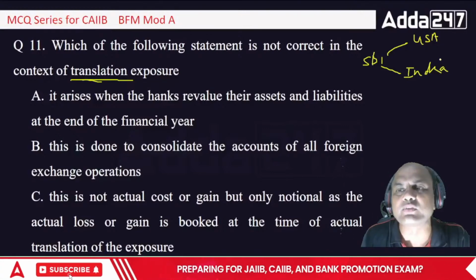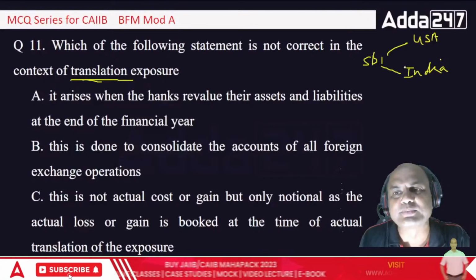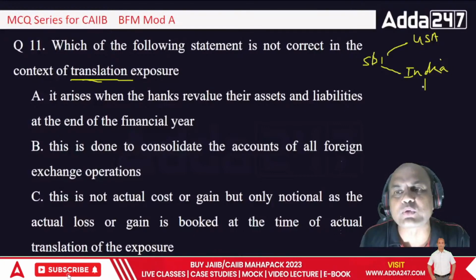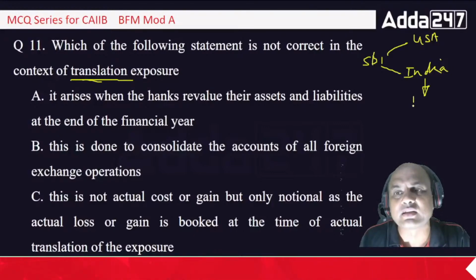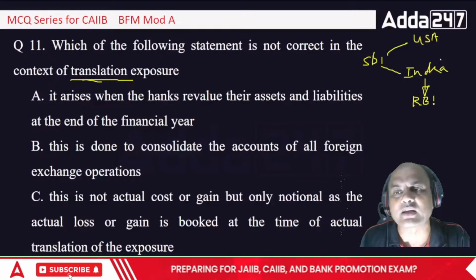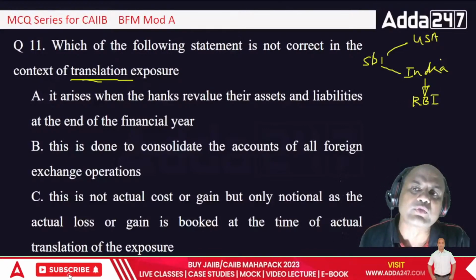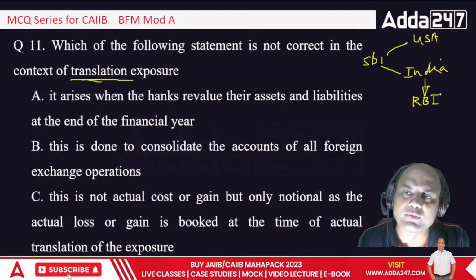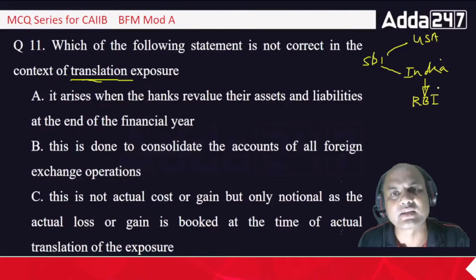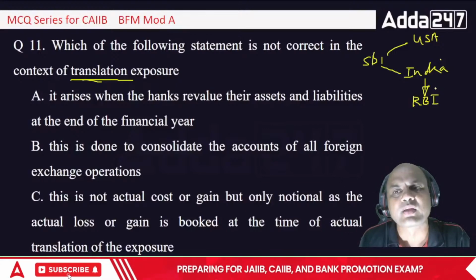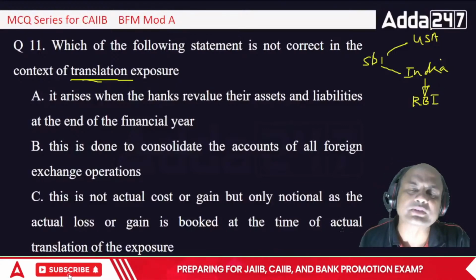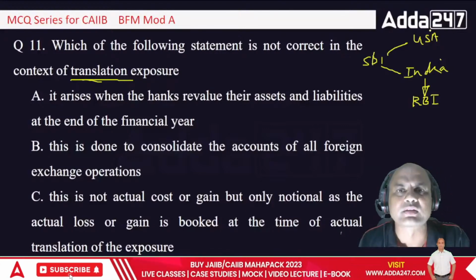Now, on 31st March, SBI India has to give the report to RBI. These are all our profits, this was our turnover, all these things. So whenever SBI India files the returns with RBI, will it give the USA figures also, or won't it?